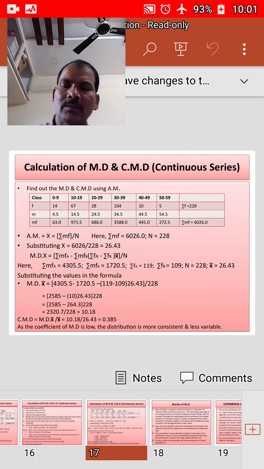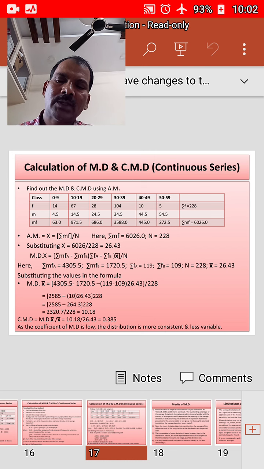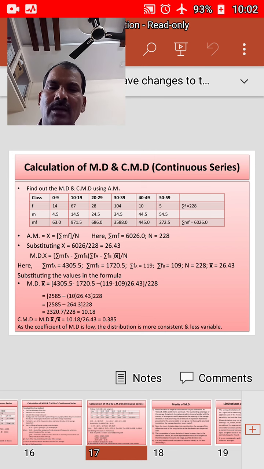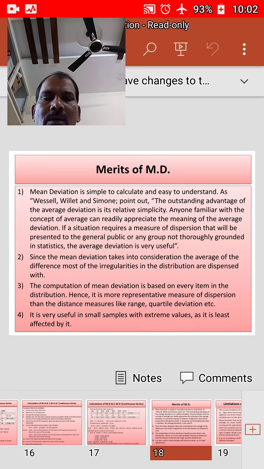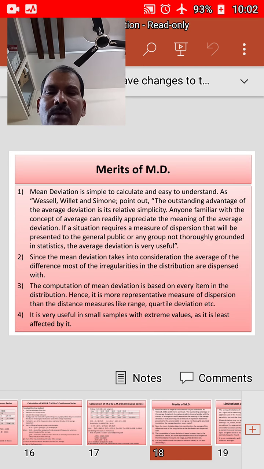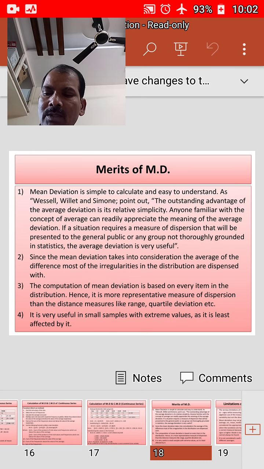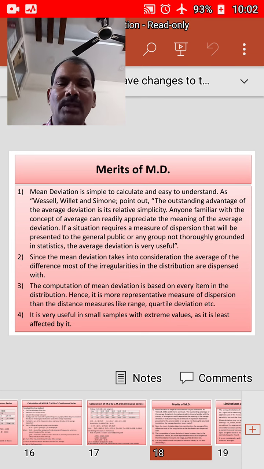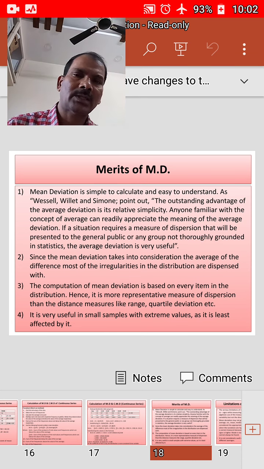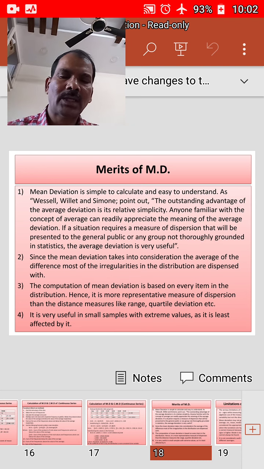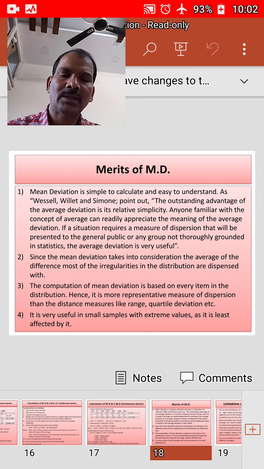As the coefficient of mean deviation is low, the distribution is more consistent and less variable. Now we need to discuss the merits of mean deviation. Mean deviation is simple to calculate and easy to understand. As Wessel, Willett, and Simon point out, the outstanding advantage of average deviation is its relative simplicity.